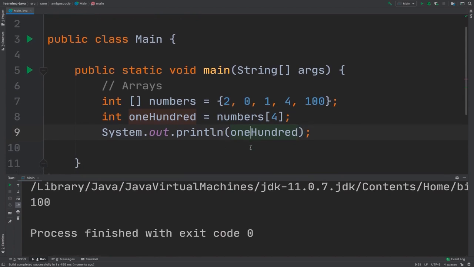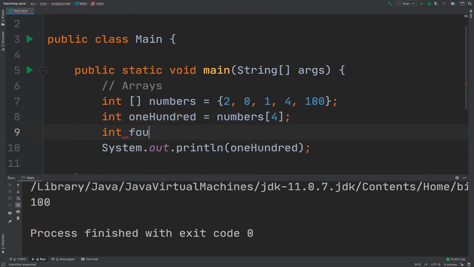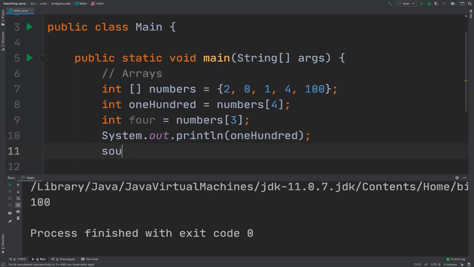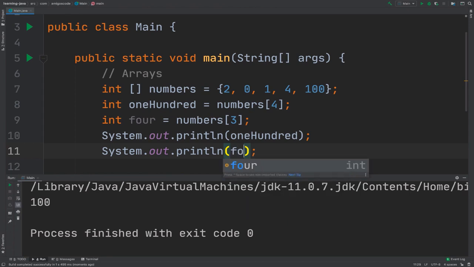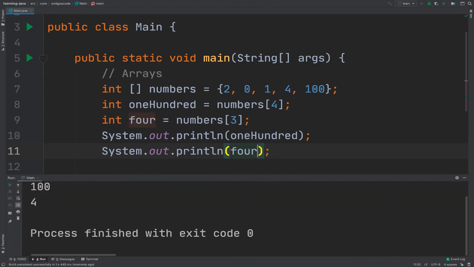Now let's say that you want to grab the number 4 there, so let's go ahead and simply say int, and then 4 equals numbers, and then guess what, index 3, right? So let me now do a sout here, and then 4, and then run the program, and we get 4 right here.